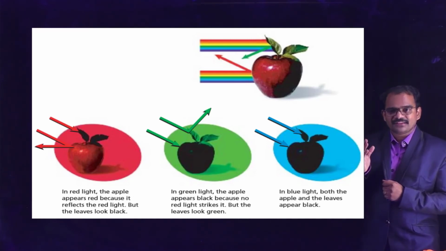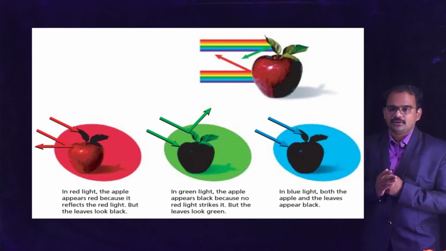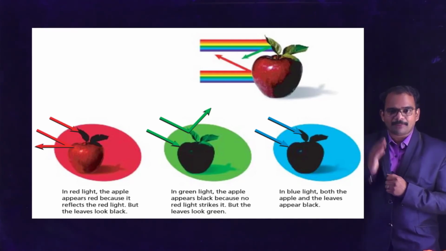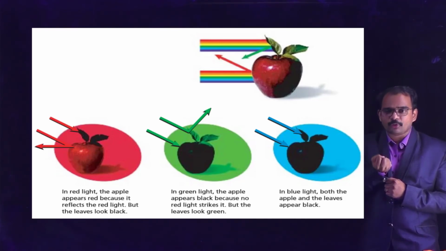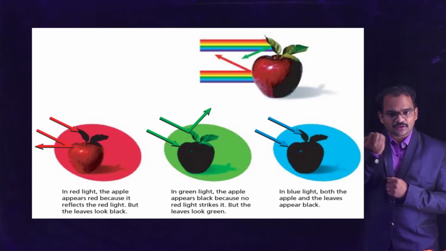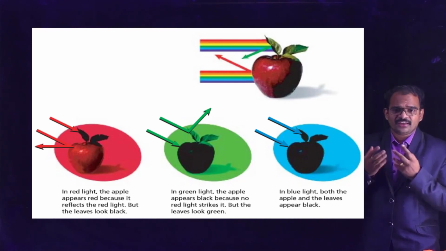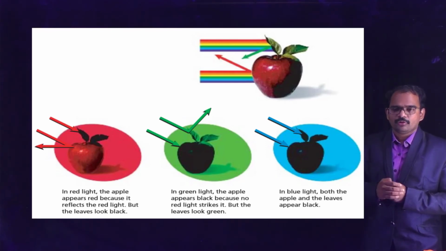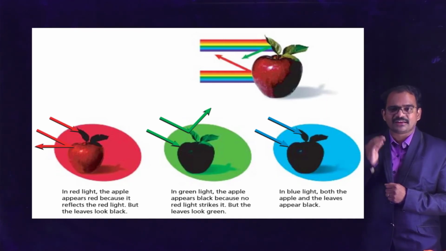Now let's pass the green light onto this apple. Now when green light is passed onto this apple, what happens? This apple cannot reflect the green light. It will only absorb it, and that's why the apple looks black in color. But the green leaves, which have the capability of reflecting the green light, will reflect the green light and appear green. Now let's take a typical example. This combination consists of 2 colors, red and green. Now let's pass some other color, that is blue.